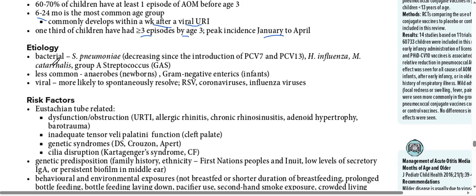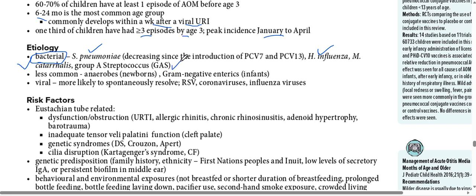Now the etiology. The bacteria we need to keep in mind causing acute otitis media are Streptococcus pneumoniae, H influenzae, Moraxella catarrhalis, and group A Streptococcus.